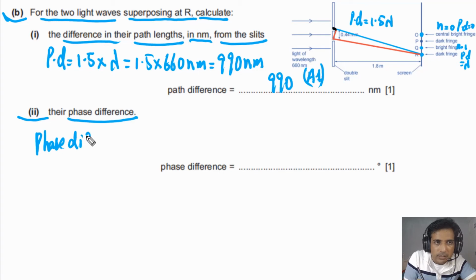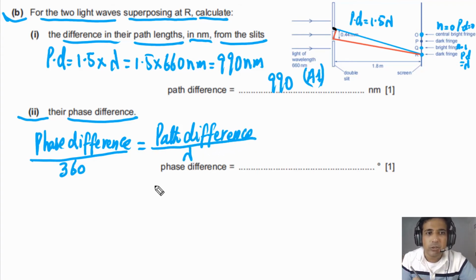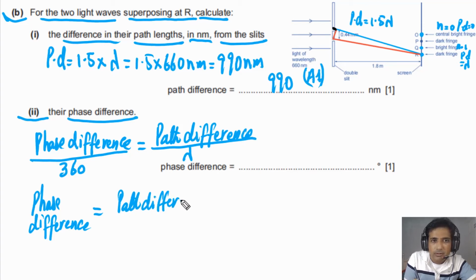Simply we can understand this with the help of a formula. Phase difference divided by 360 degrees has to be equal to path difference divided by lambda. Now for this question, we need to calculate the phase difference. So phase difference in this case will be equal to path difference multiplied by 360 degrees, divided by lambda.